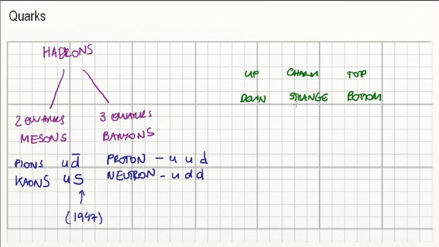So up and down, they are quite old. They are from the beginning of last century. Now, strange, as I told you, was discovered in 1947. The top quark was in 1995, and the bottom one 1977. So, for example, the top one is quite recent if you think about human history. Now, those flavors of quarks, they don't actually mean anything special. What do I mean by that?